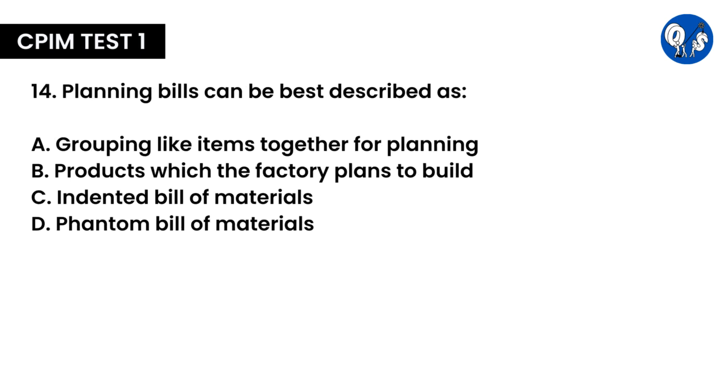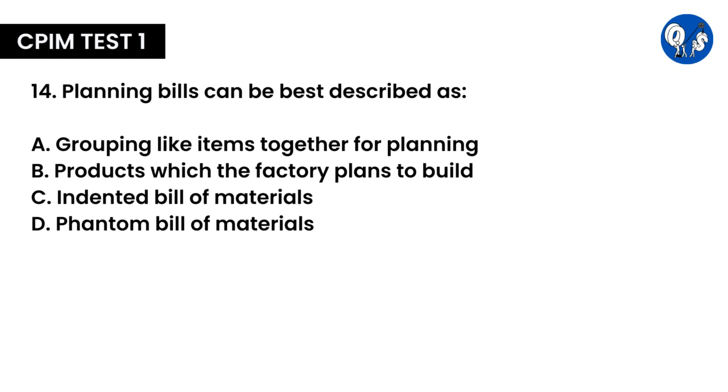Question number 14. Planning bills can be best described as A. Grouping like items together for planning, B. Products which the factory plans to build, C. Indented bill of materials, D. Phantom bill of materials. Here the correct answer is A.